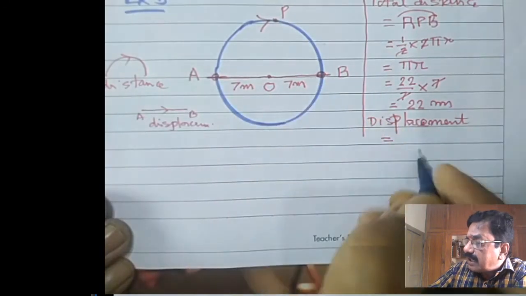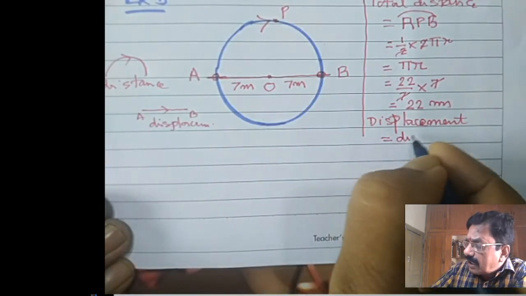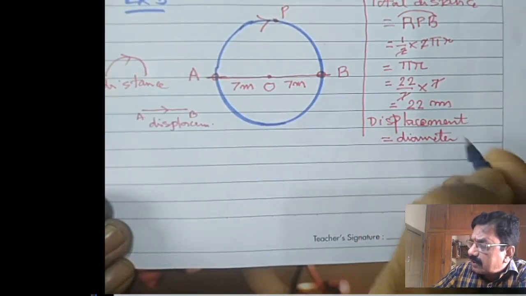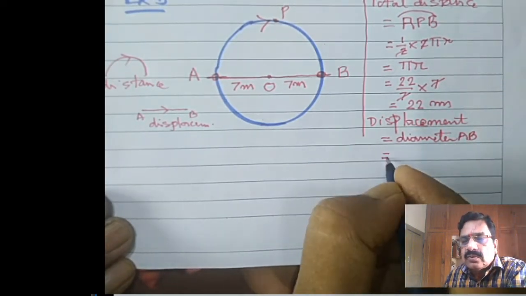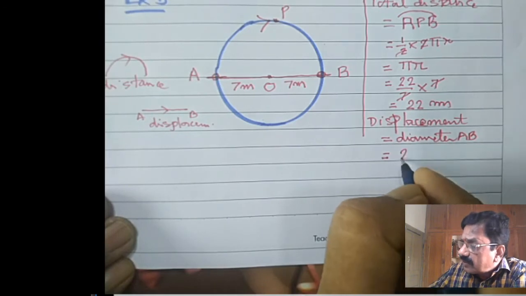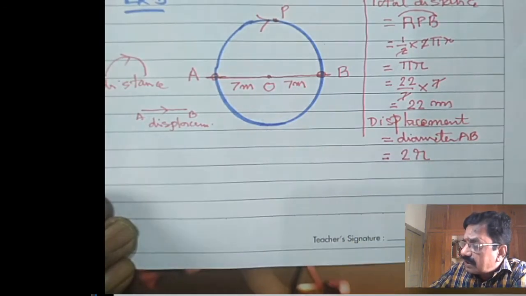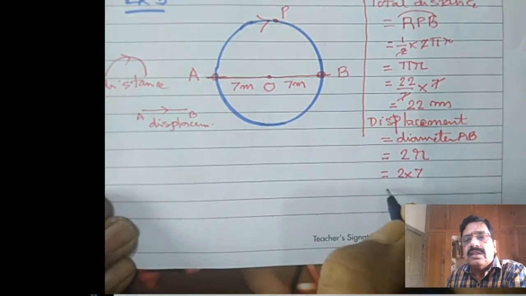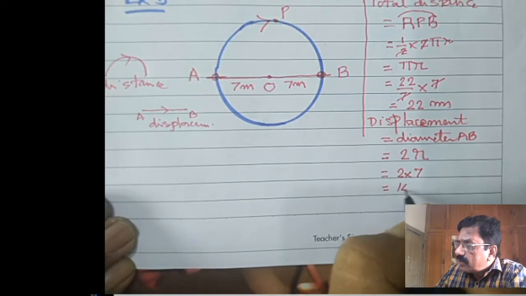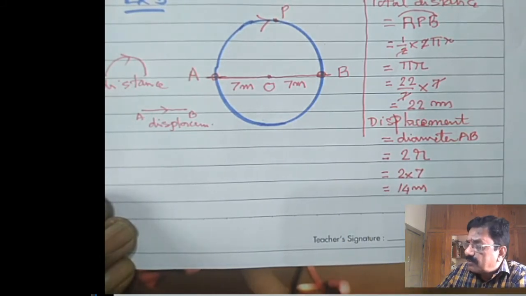Diameter AB, direction also from A to B. Diameter AB is nothing but 2 times the radius, 2r. 2 times the radius means 2 times 7 meter, that is equal to 14 meter. So now we say that displacement is 14 meter.